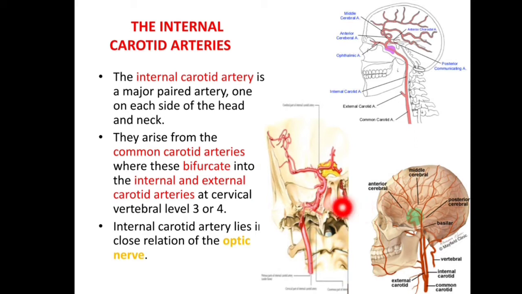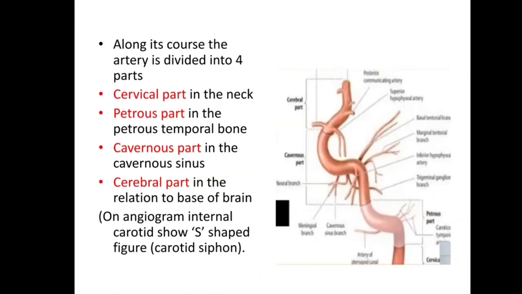In this diagram we can see this is internal carotid. Internal carotid lies in close relation with this optic nerve. Along its course, the artery is divided into four parts: cervical part, petrous part, cavernous part and cerebral part. Cervical part lies in neck, petrous part lies in petrous part of temporal bone, cavernous part in the cavernous sinus and cerebral part in the relation of base of brain.